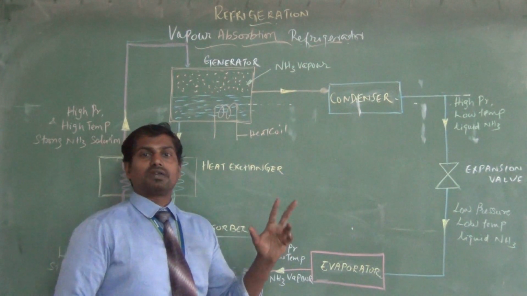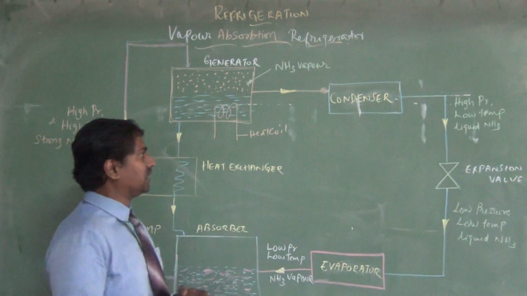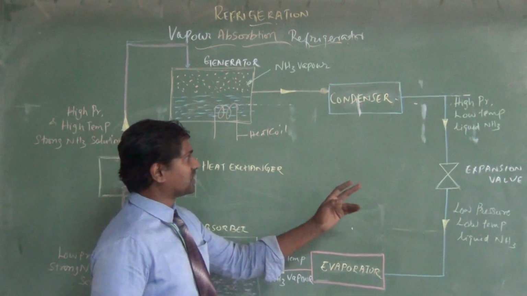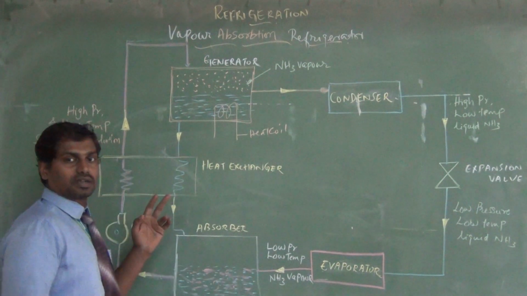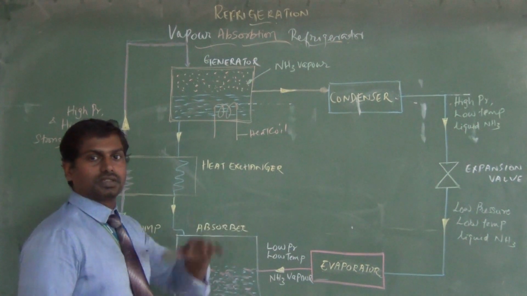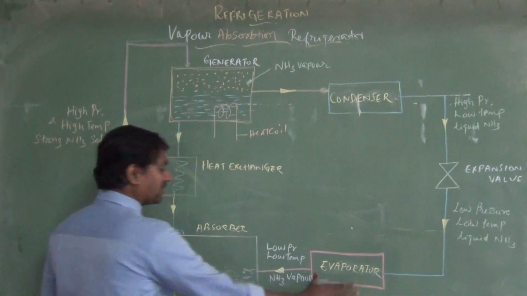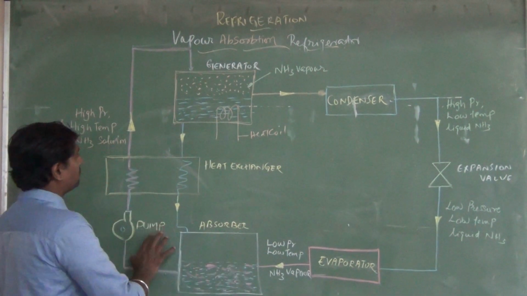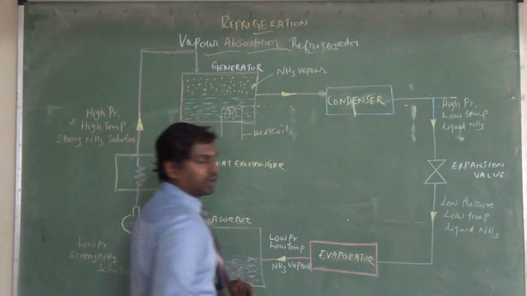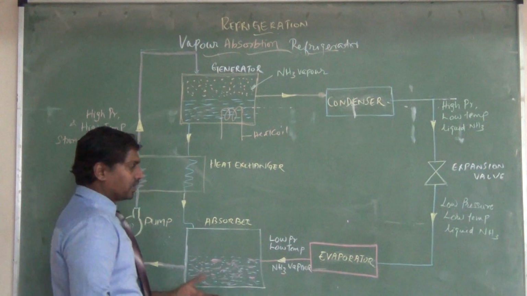In the vapor compression refrigerator, we have seen four important elements: evaporator, compressor, expansion valve, and condenser. Here the compressor is totally removed from the vapor compression system, and it becomes the vapor absorption system. We have an evaporator, an absorber, a pump, a heat exchanger, a generator, a condenser, and an expansion valve. Let me see what the functions are here, then we will go to the working principle.